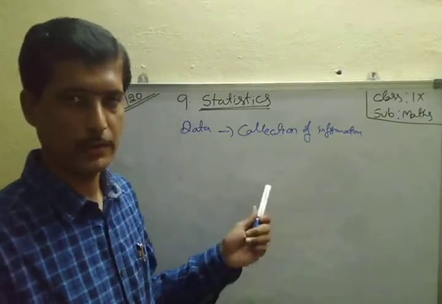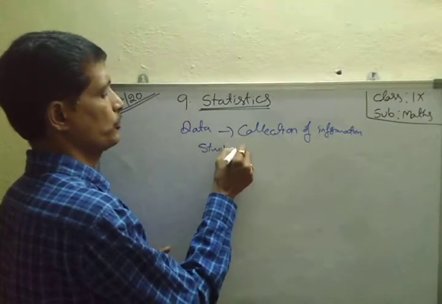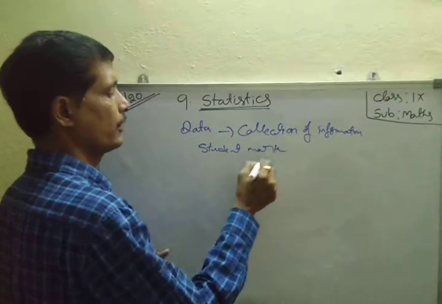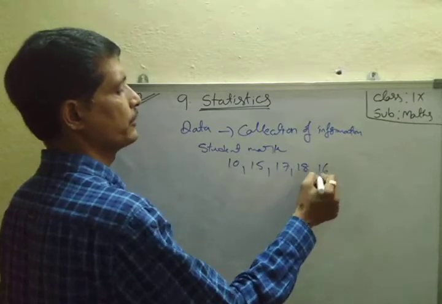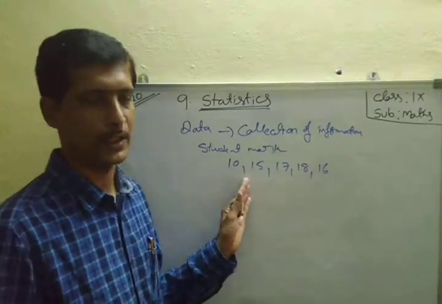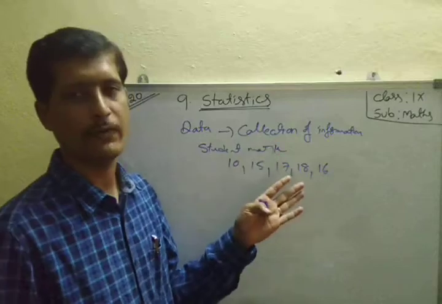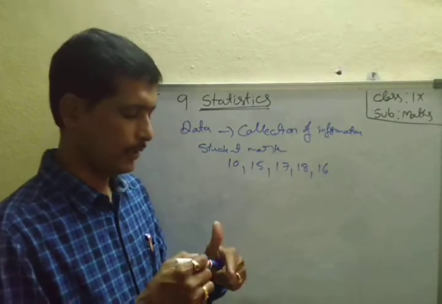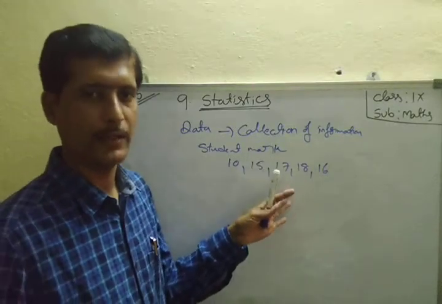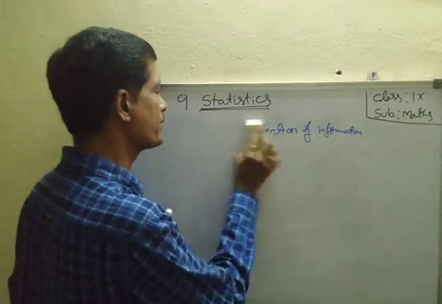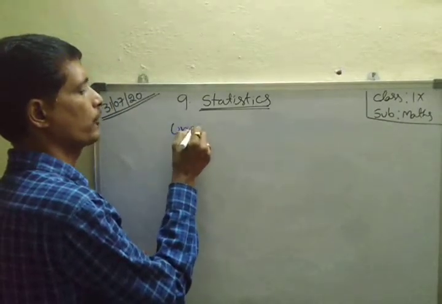Suppose data is student marks, that is 10, 15, 17, 18, some 16. These are for 5 subjects: Telugu, Hindi, English, Maths, Science. These are the collection of information. Next, finding the mean or mode depends on the given problem. Here there is ungrouped data and grouped data.